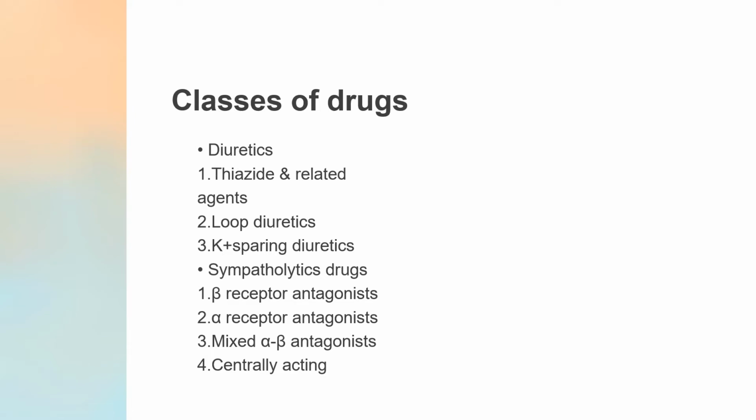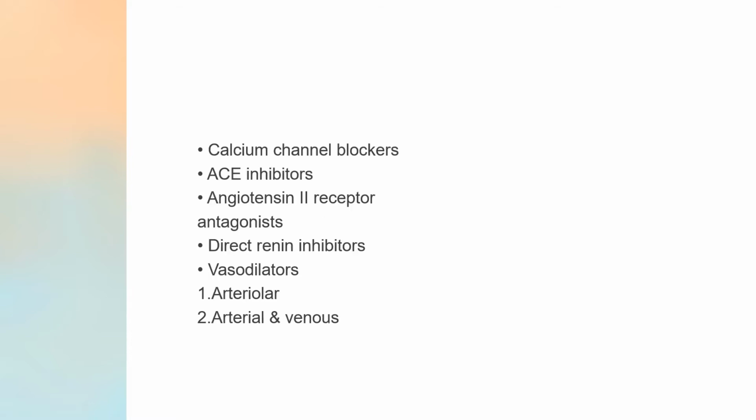So now, coming to the various classes of drugs which were already shown in the previous diagram. These are the classes of drugs which are used as antihypertensive agents. There are diuretics, in which you have thiazides and related agents, loop diuretics and potassium sparing diuretics. You have sympatholytic drugs, in which you have beta antagonists, alpha antagonists, mixed alpha beta antagonists, and centrally acting sympatholytic agents. The next class is calcium channel blockers.